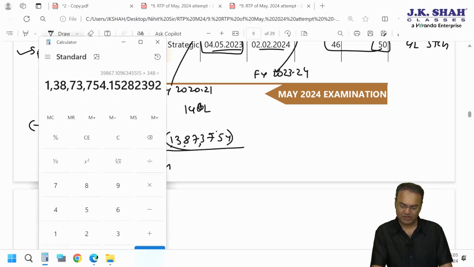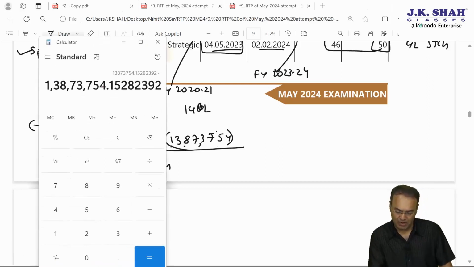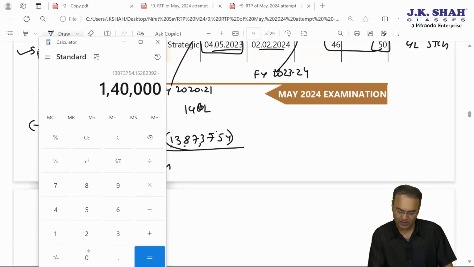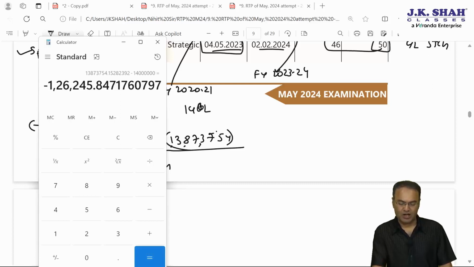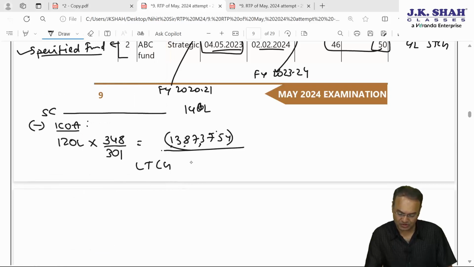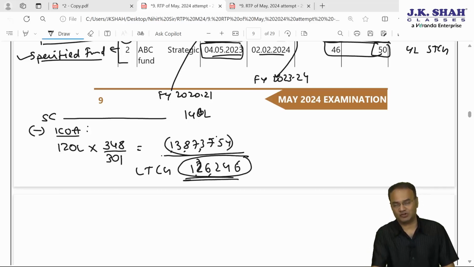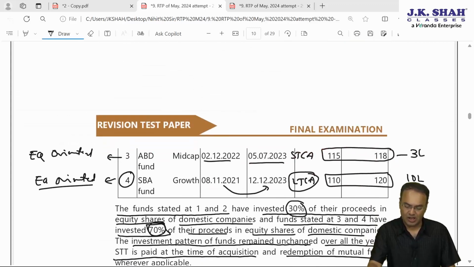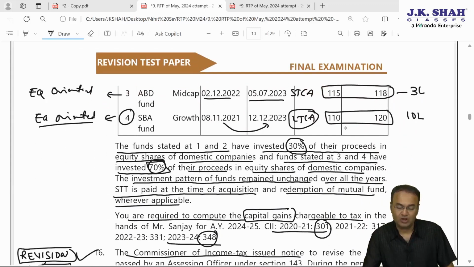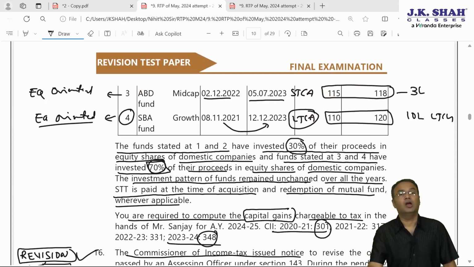A negligible amount I can see here: 1 crore 40 lakhs minus that, which is 1 lakh 26,246. This LTCG of 126,246 will be eligible for section 54F exemption, and here for fund number 4, indexation is not allowed. LTCG will be straight away 10 lakhs.